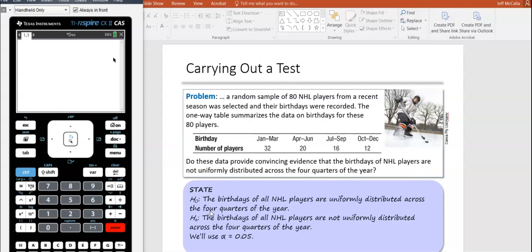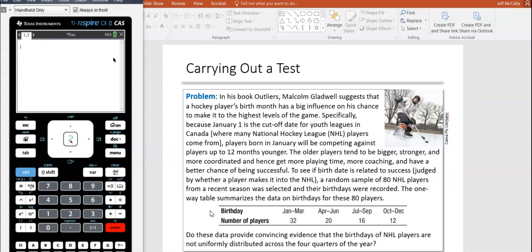And so then you want to define the, we don't have to define the parameters. There's no mu or p here, but we should state the alpha level. Somewhere on your paper, make sure to say the alpha level. Okay, so now name the type of test we're doing. So this is a chi-squared goodness of fit. It's fine to use the abbreviation, that x squared. It looks like x squared. It's chi-squared GOF. That'd be fine to say. It's exactly what your calculator says, actually.